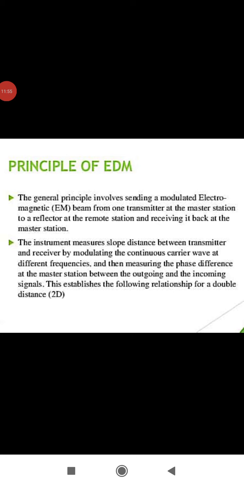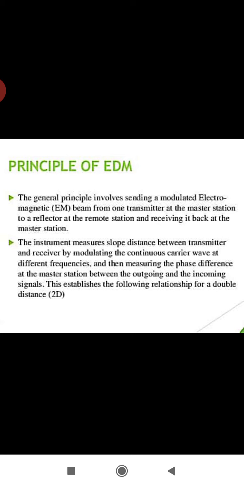The principle of EDM, that is electromagnetic measurement, or electronic distance measurement. Its basic principle is that an EDM uses electromagnetic energy to determine the length of a line. The energy originates at an instrument at one end of a line and is transmitted to the reflector at the other end, from where it is returned to the originating instrument.